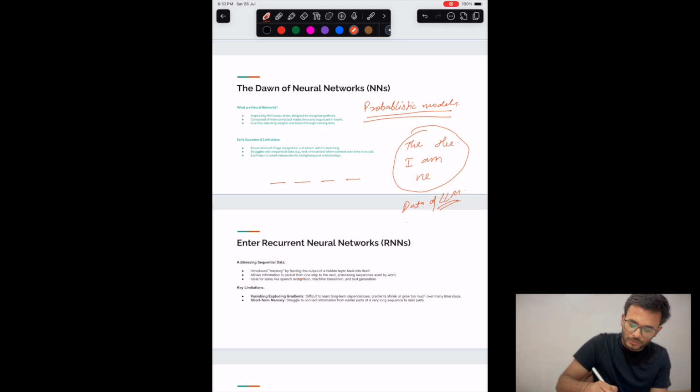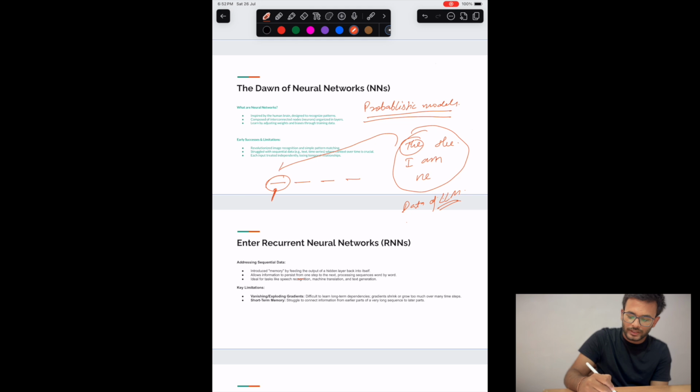So when it's trying to predict or to begin a sentence, what it does is find which word has the highest probability of coming here, and that particular word it will pick up from its bag of words and put it here. So let's say, for example, the first word was I. When it tries to predict the next token, what it does is calculate, just revisiting the Bayes theorem,